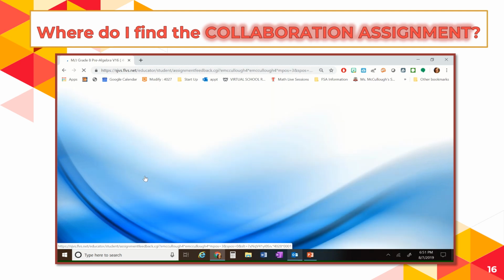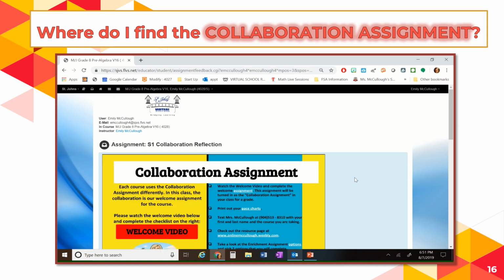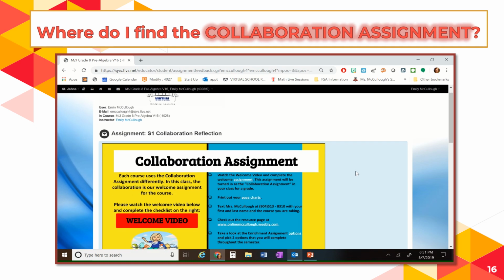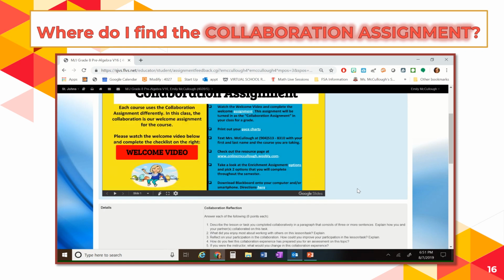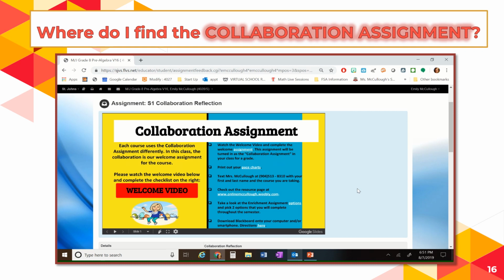Some other courses, it might be listed a little bit differently, but you're just looking for the one that says Collaboration. Simply click on it, and when you do that, and this will happen for any assignment that gives specific instructions, it might pop up with a Google slide or information about the assignment like this. So if you do see something like this, please be sure to read that, because it'll give you more specific information about that assignment.